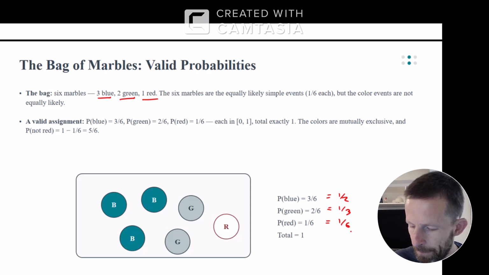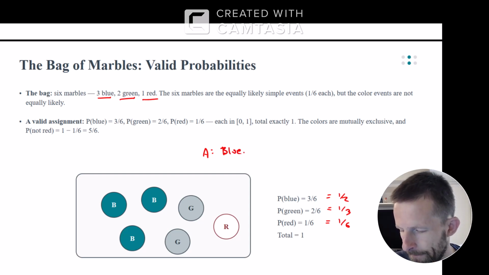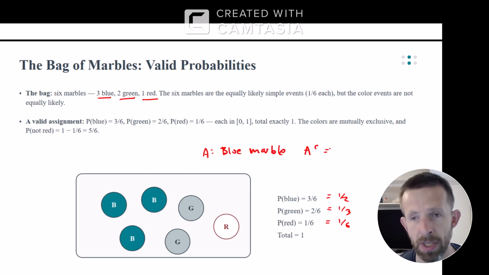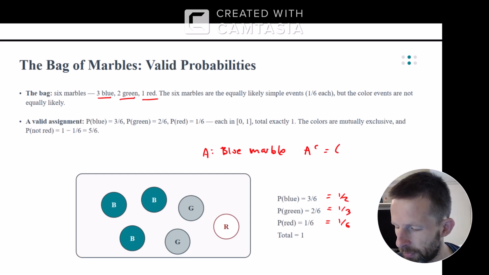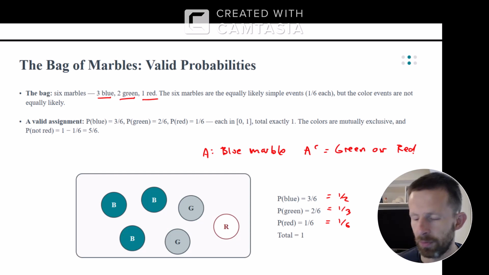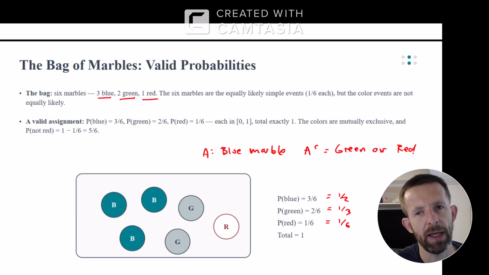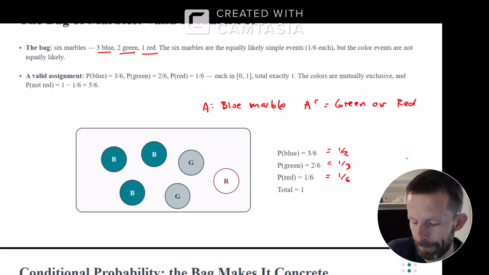So if I wanted to know, if event A would be getting a blue marble, the complement of A would be not a blue marble, so it would be green or red. So those would be complementary. Mutually exclusive would be blue or green, for example. If you pull out one marble, it's not going to be blue and green, right? You can't have both of them at the same time.